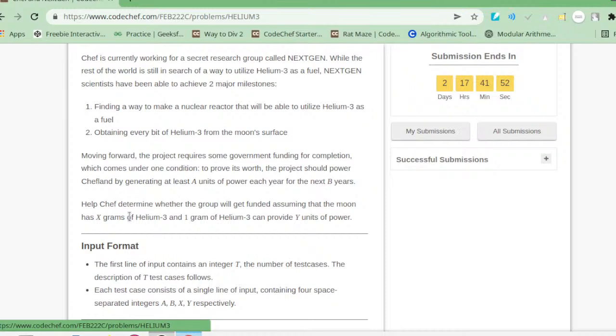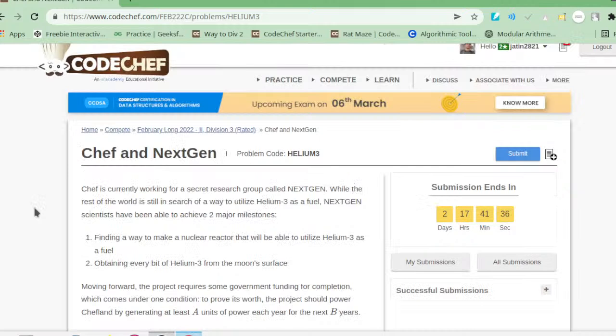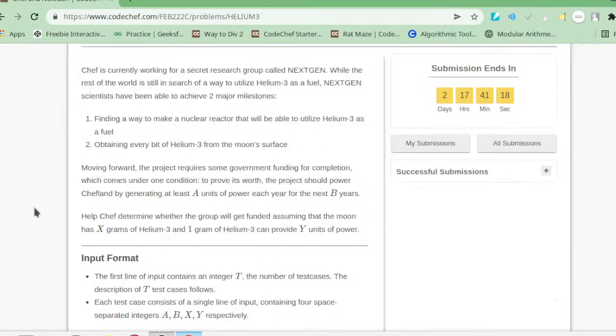So the first question says that Chef is currently working for a secret research group called NextGen, for two major milestones: finding fuel to make a reactor.